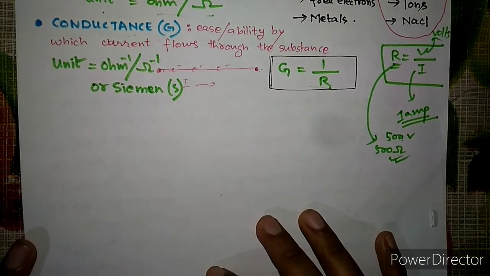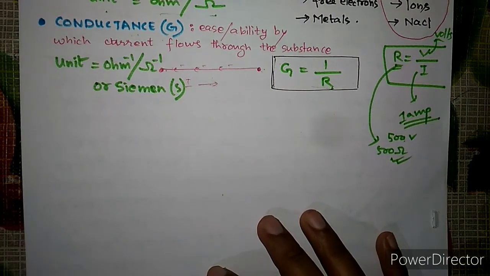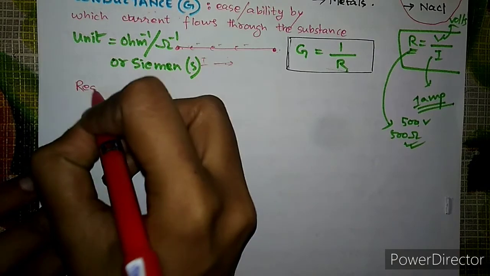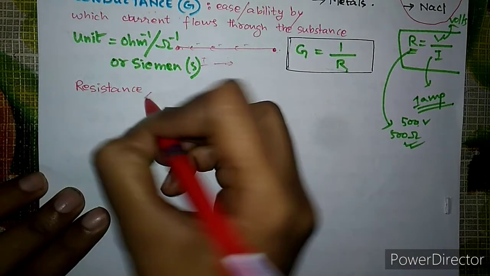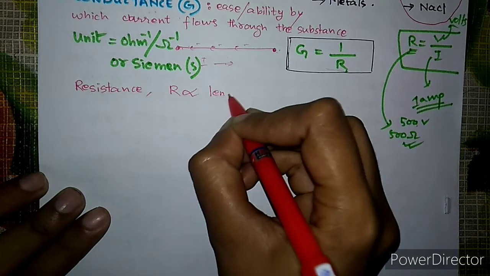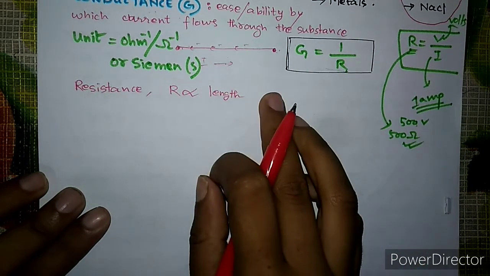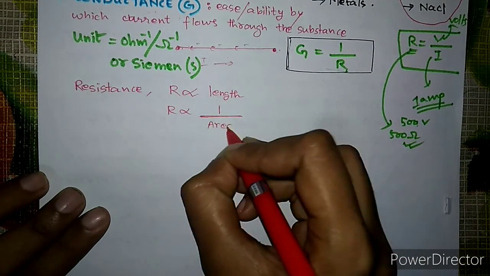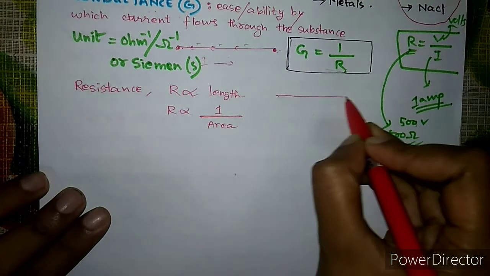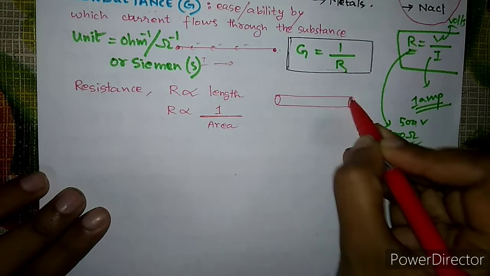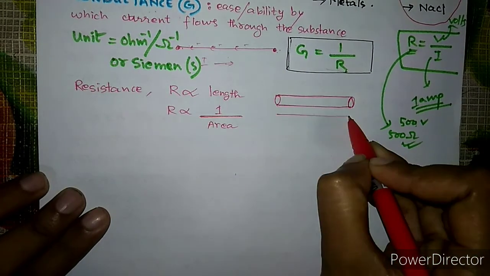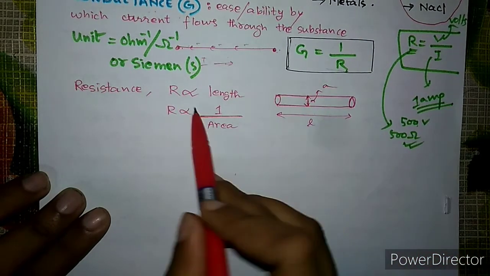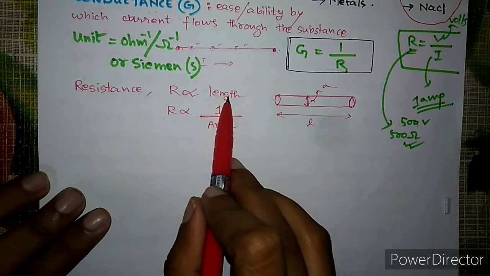Now, one thing you may have come across sometimes: the resistance of any substance is directly proportional to the length of that substance, and it is inversely proportional to the area of cross section of that substance. So we are talking about a wire or a metal conductor, right? So this is the length of the wire, and this is the area of cross section of the wire. So the resistance is directly proportional to the length of the substance.